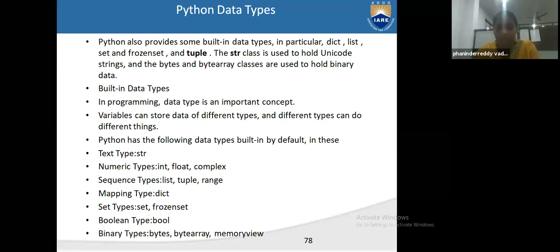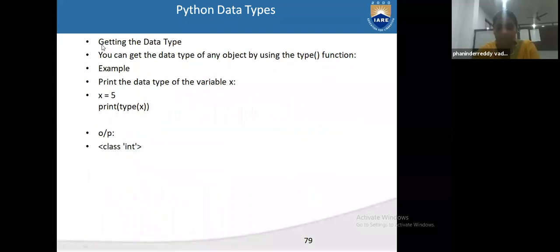And sequence types: list, tuple, and range. Mapping type is dictionary. Set types: set and frozenset. Boolean type: bool. And binary types: bytes, bytearray and memoryview.